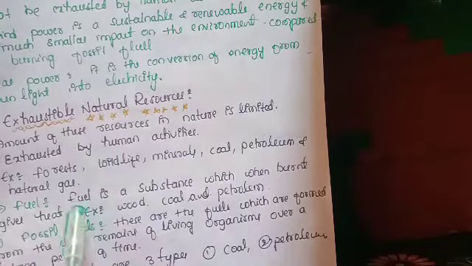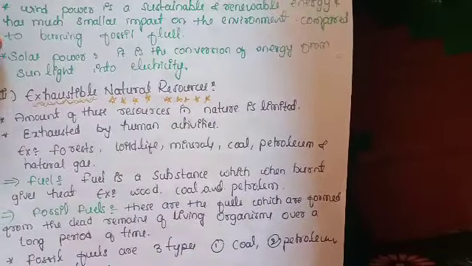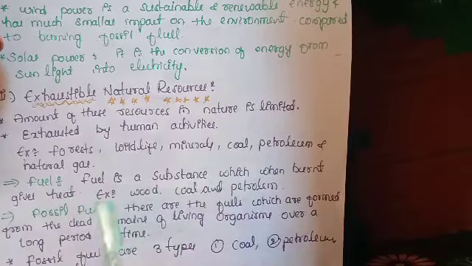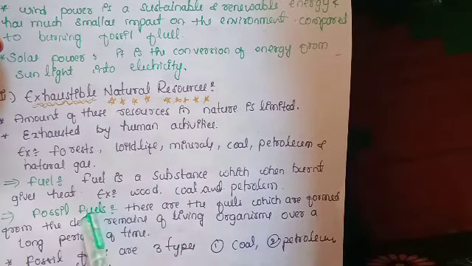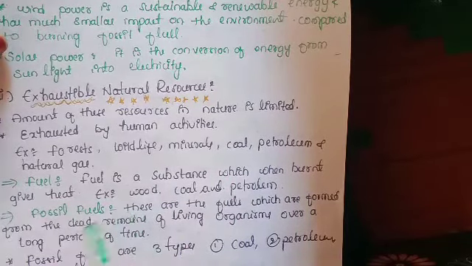Right? We already studied about fuel also. What is fuel? A fuel is a substance which, when burned, gives heat. Wood, coal and petroleum are examples of fuels. Fossil fuels are the fuels which are formed from the dead remains of living organisms over a long period of time. Those are of three types: coal, petroleum and natural gas. In the previous class we studied about coal.